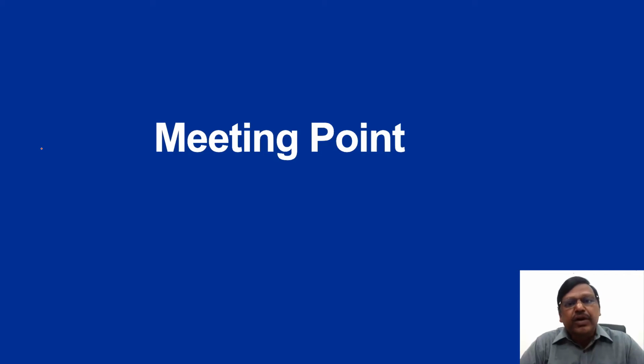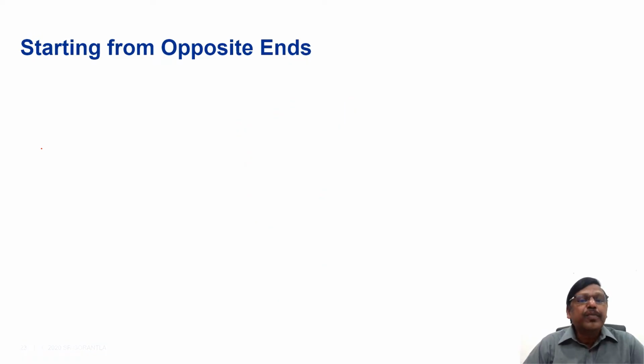We'll take up the meeting point concept. As I said in the previous session, if two people are traveling from the same end or opposite ends, where and when do they meet? Those kinds of questions. Right, let's see. Starting from opposite ends. Let's say there are two people, A and B.